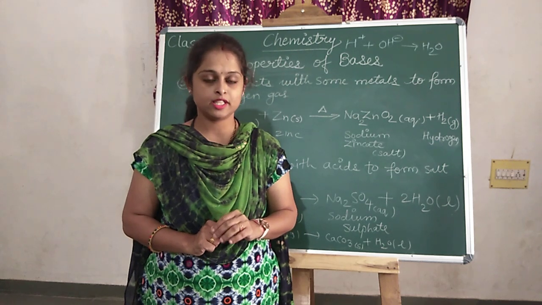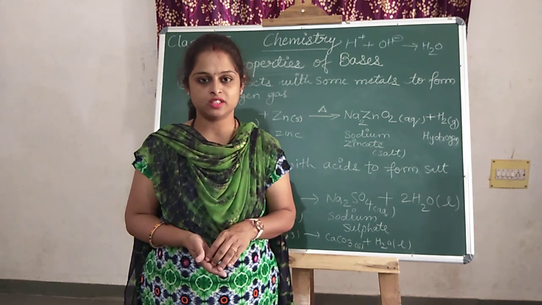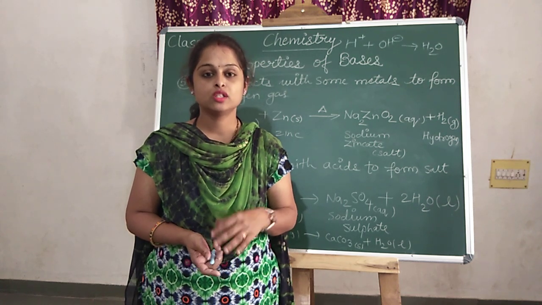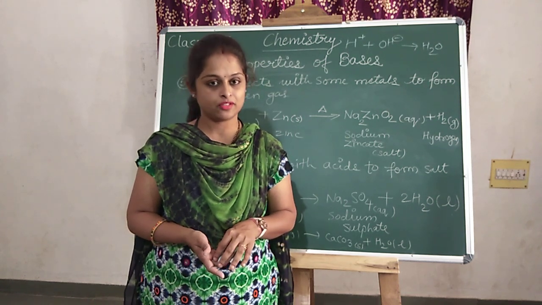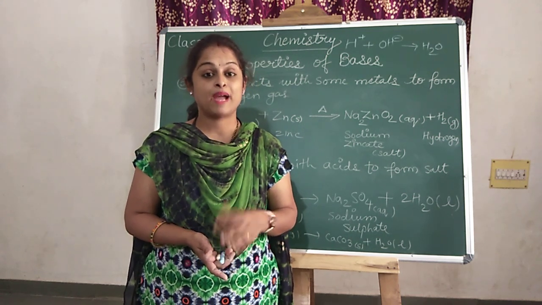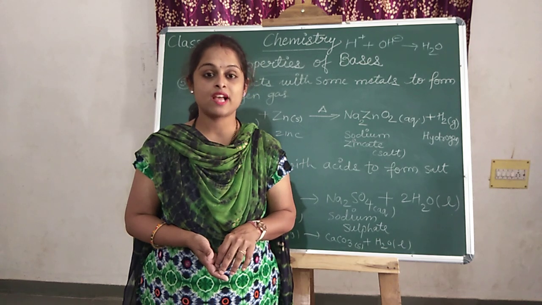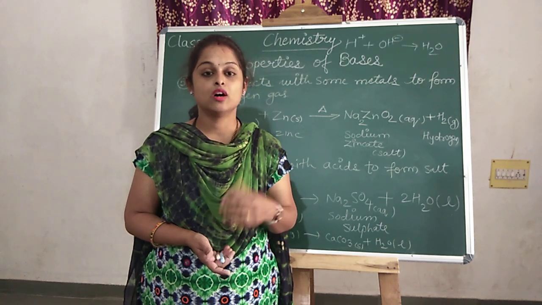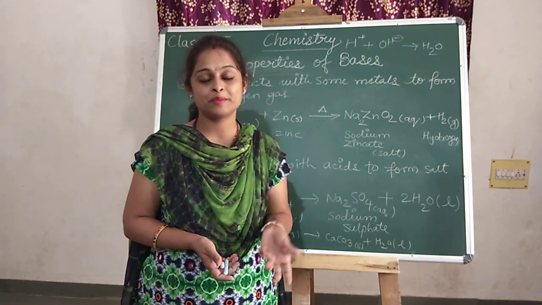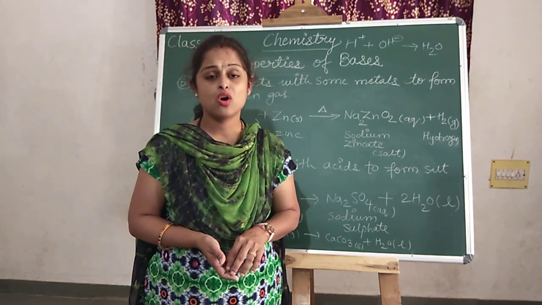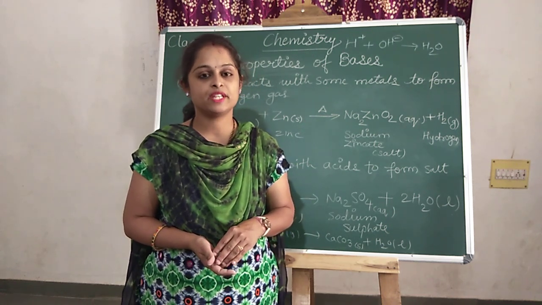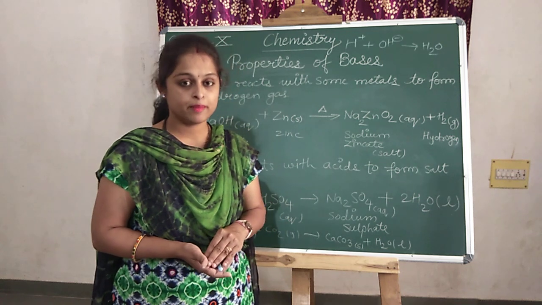Did you study what the uses of bases are? Sodium hydroxide is used to prepare soap or some kinds of synthetic fibers like rayon. Calcium hydroxide is also useful. Then magnesium hydroxide we use as antacids. Then there is caustic soda, baking soda, sodium carbonate, sodium bicarbonate. All these have multiple uses. So with this, we completed the properties of bases.